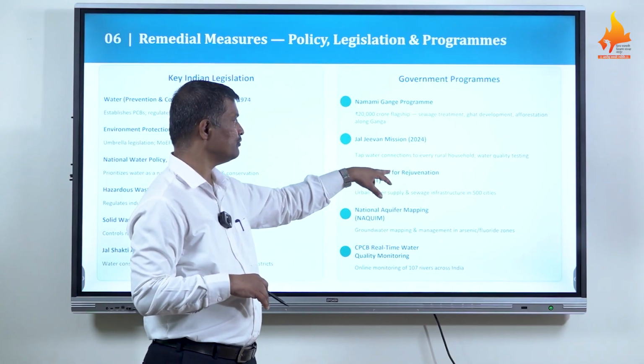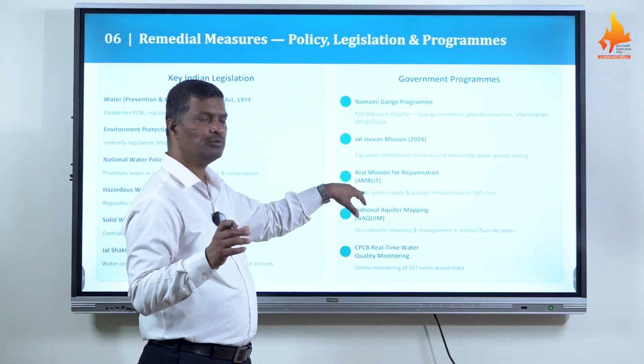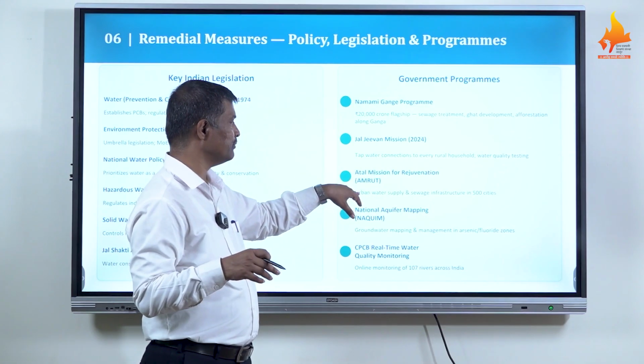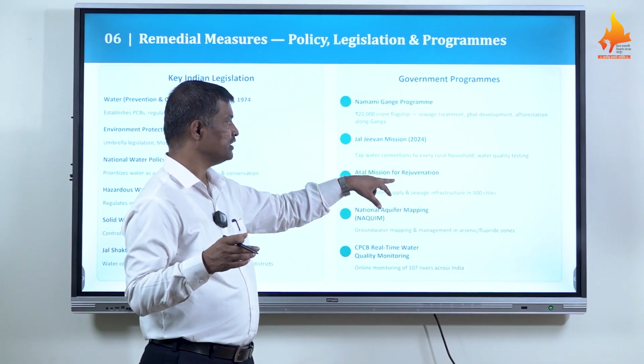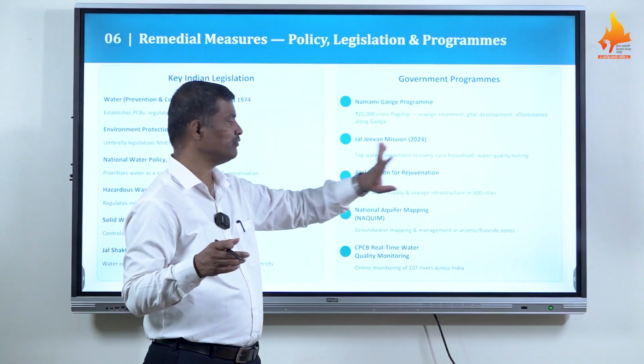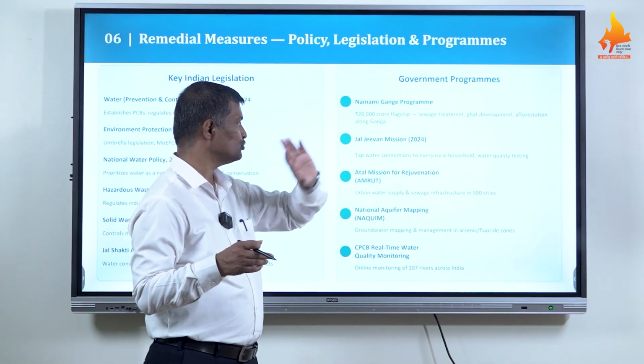Then the Atal Mission for Rejuvenation, AMRUT. This is a government-led program for urban water supply and sewage infrastructure in 500 cities of India, ensuring clean water to citizens.